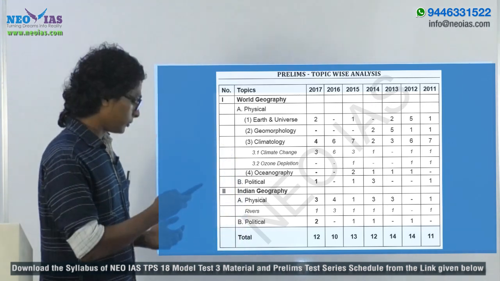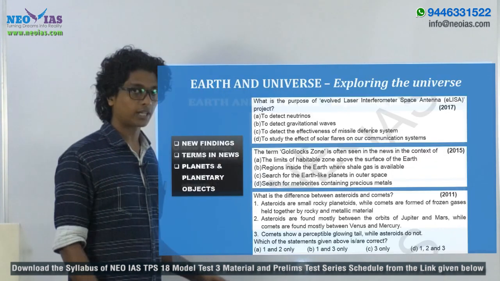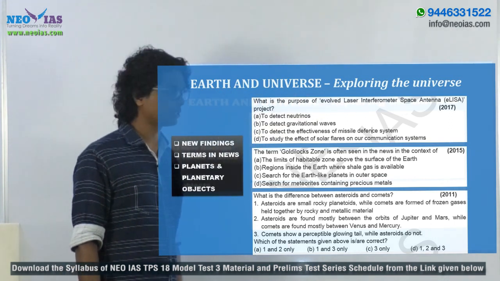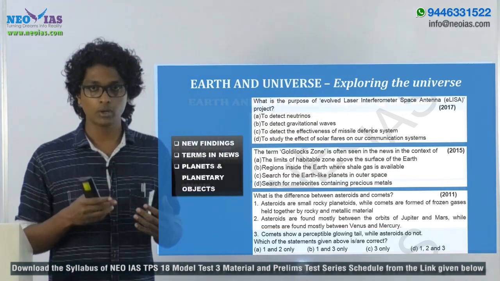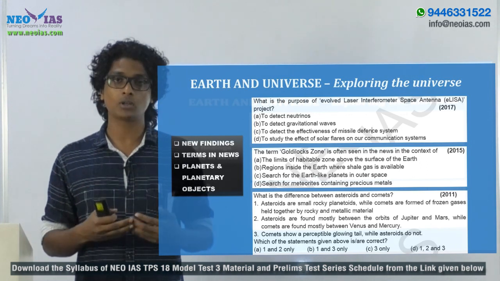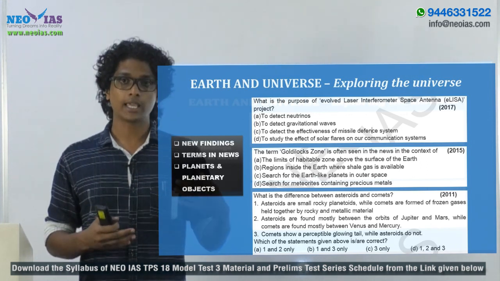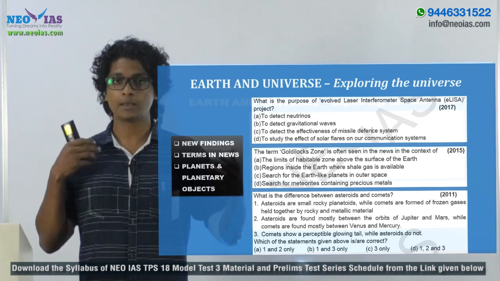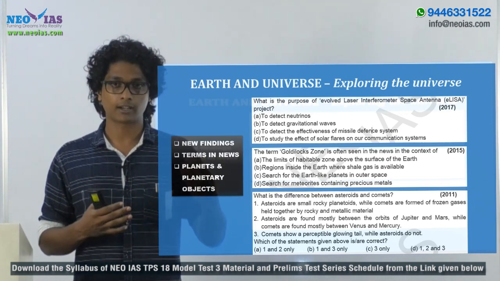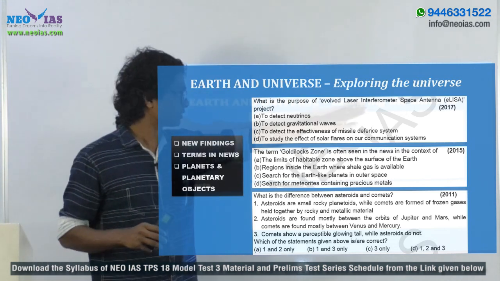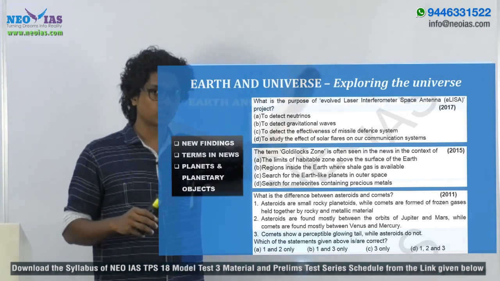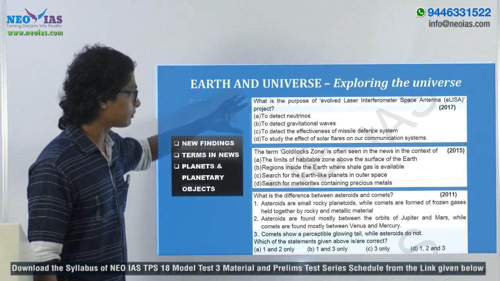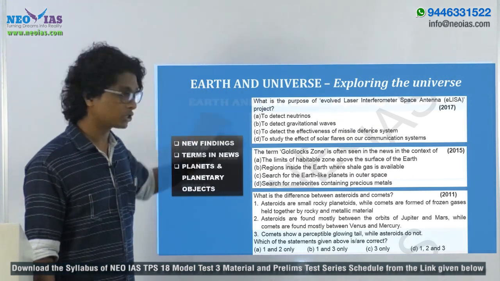Now let's see the syllabus, starting with the earth and universe. The first module is exploring the universe. In this module, we should study the evolution and formation of planets and planetary objects and things like that. So the first module is based on exploring the universe, or generally things related to the universe. Let's see some of the previous year questions from this topic.